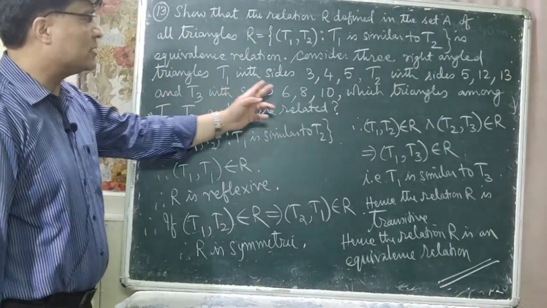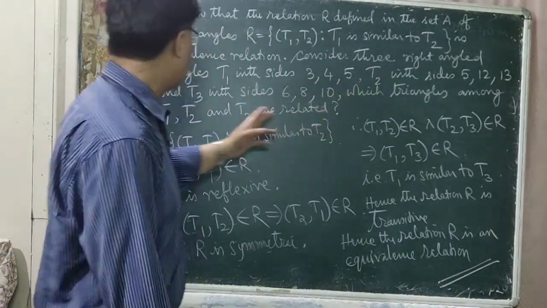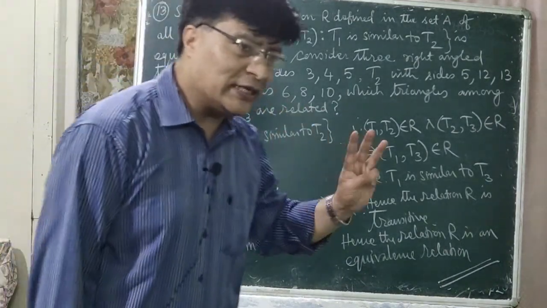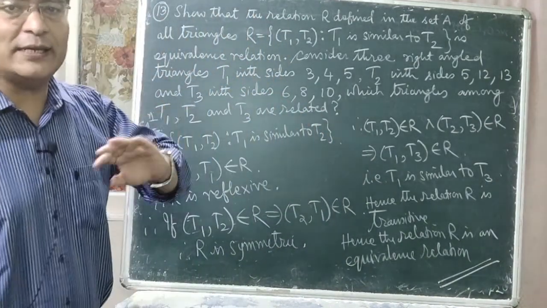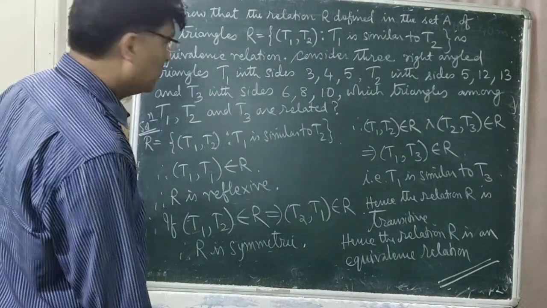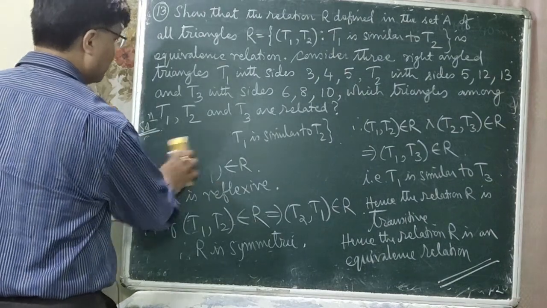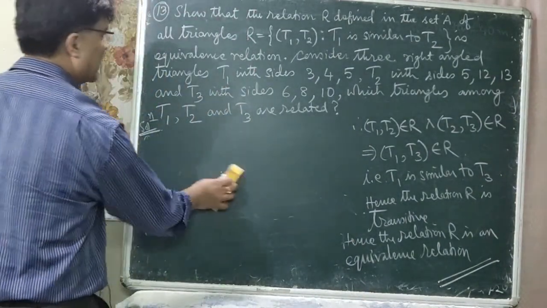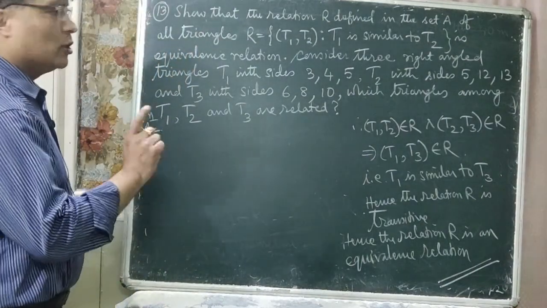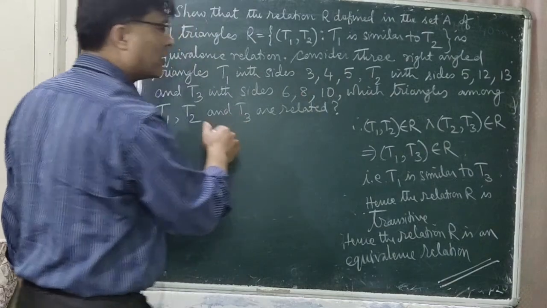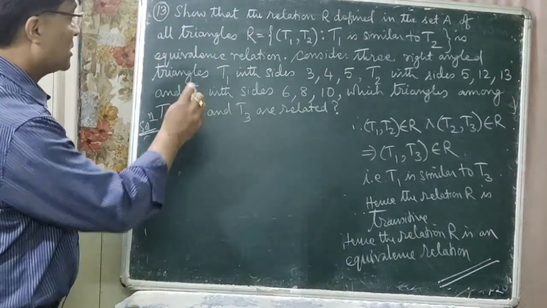Third triangle with size 6, 8, 10. Which triangles among T1, T2 and T3 are related? It is asking which of these three triangles are related. So now for the second part, we are doing the second part. Which triangles among these three triangles are related?